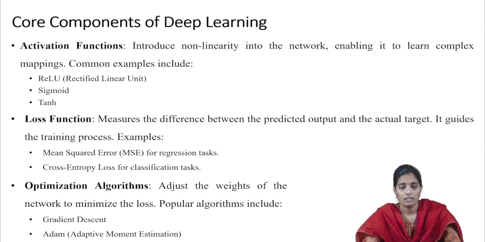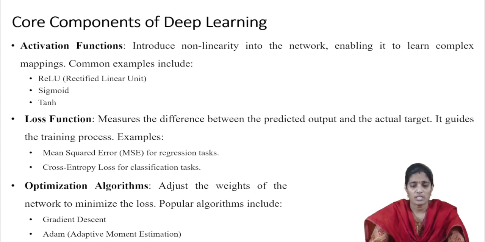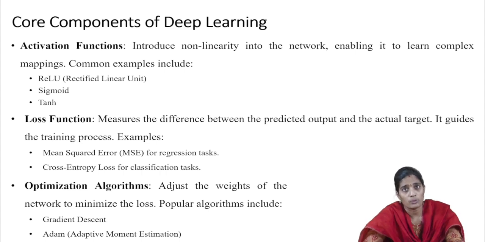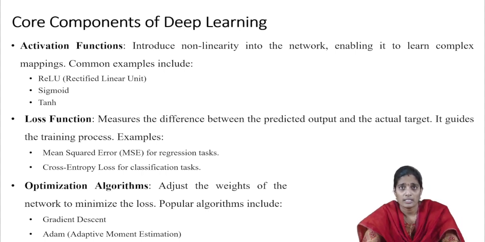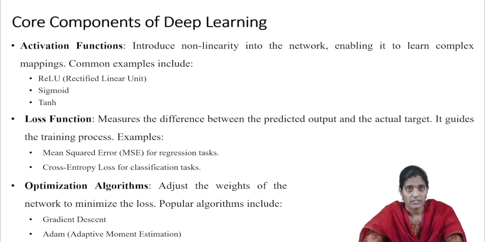Final one is the optimization algorithm. These optimization algorithms adjust the weights of the network to minimize the loss. By using the optimization algorithms only, we reduce the loss. There are various types of optimization algorithms, like gradient descent, adaptive moment estimation, or else AdaGrad. Like that, many optimization algorithms are there.